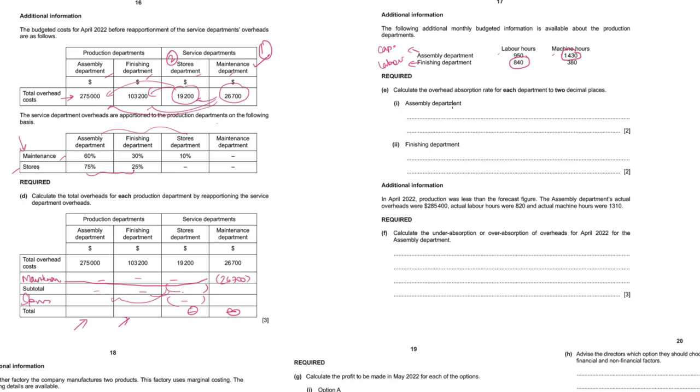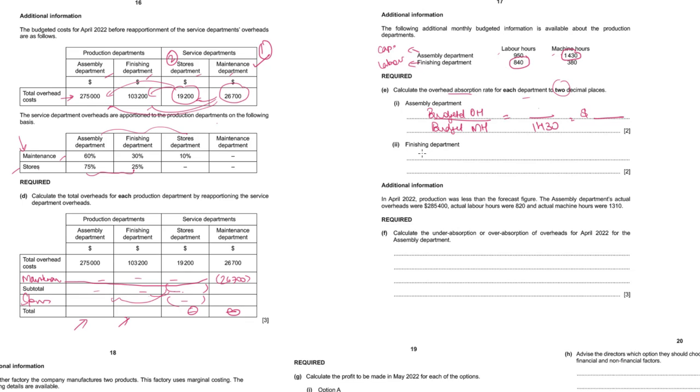For the assembly department, the budgeted overheads that you get as per D under the assembly column, you will divide by budgeted machine hours, which is 1430, and then whatever you get, give it in dollars to 2 decimal places.